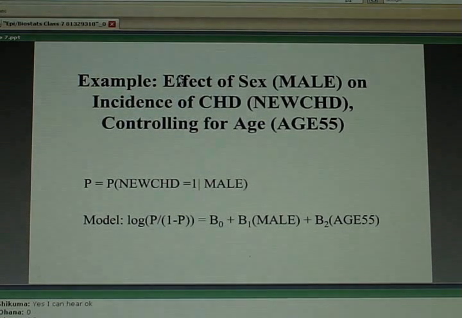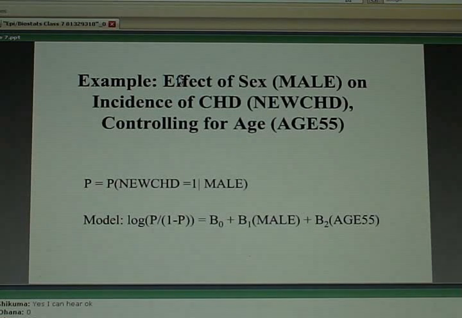Adjusting means within different levels of age. Among young people or among old people, B1 is representing the adjusted effect of males versus females. And likewise, B2 is representing the effect of age controlling for men and controlling for women. It says control for sex.